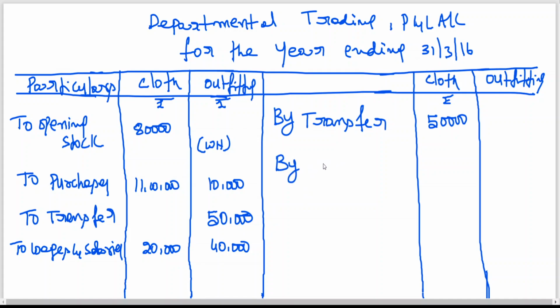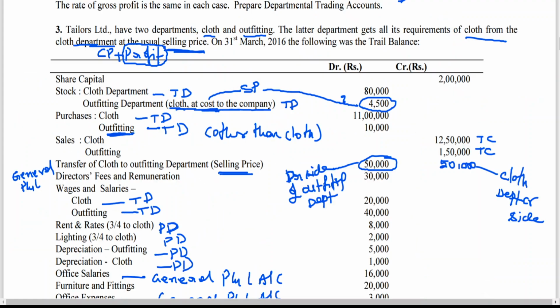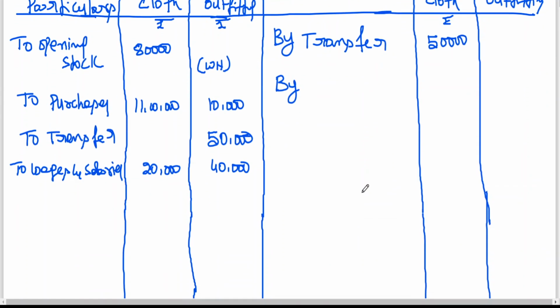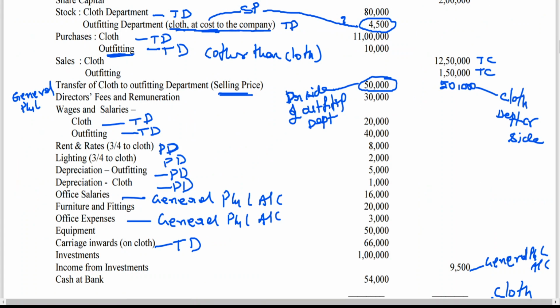Then we are having one expense, carriage inwards cloth. How much has been given? 66,000. Now we can go for closing stock.